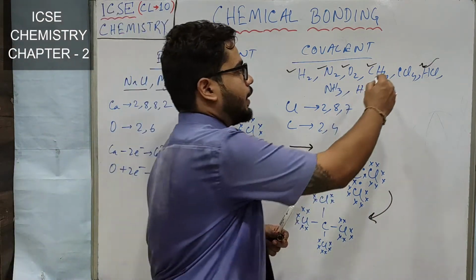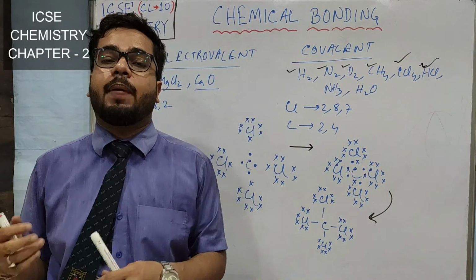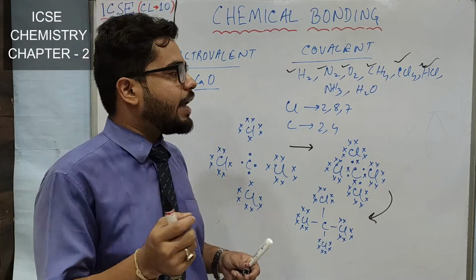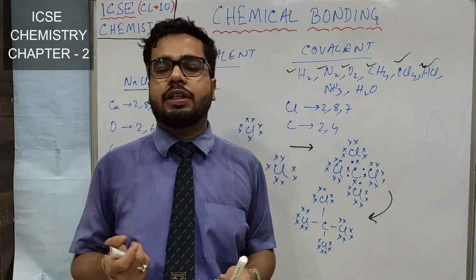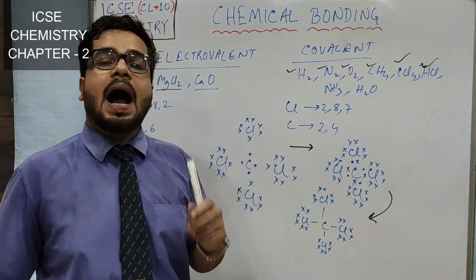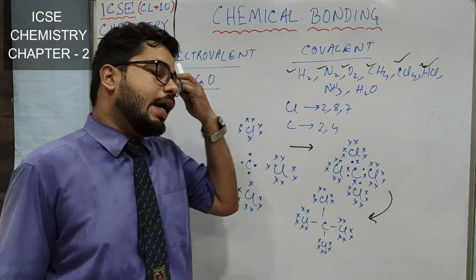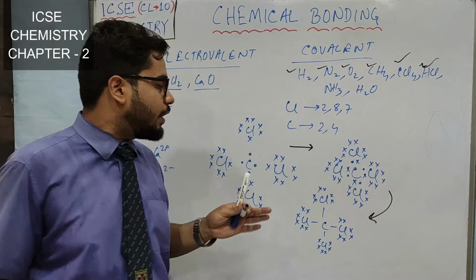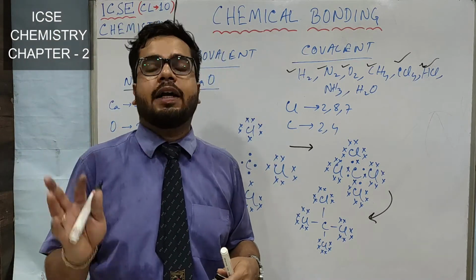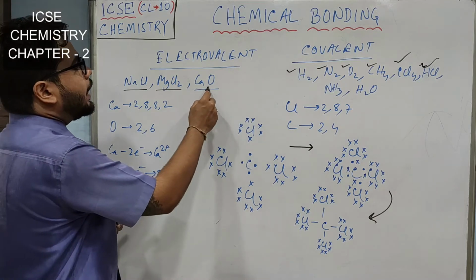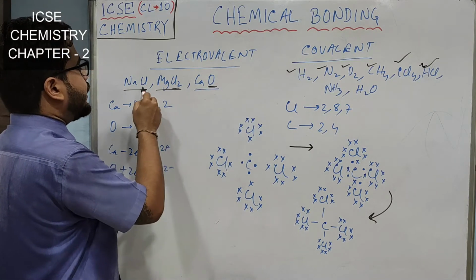You must be practicing very nicely. If you do not practice them, you will not be doing it so smoothly like I am doing. So every day, 1-2 compounds' electron dot diagram you have to practice. I hope you remember the basic difference between electrovalent and covalent. For covalent molecule, we are showing the valence electrons for both the atoms, but for electrovalent molecule, we are showing the valence electrons for the anions.